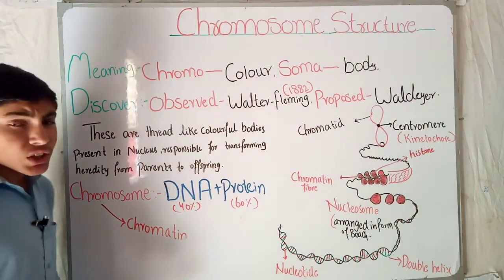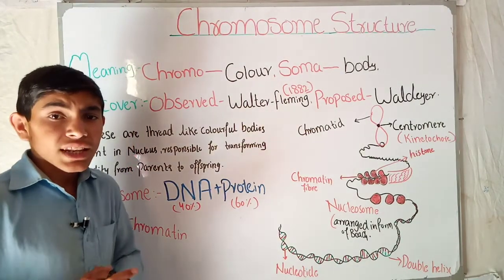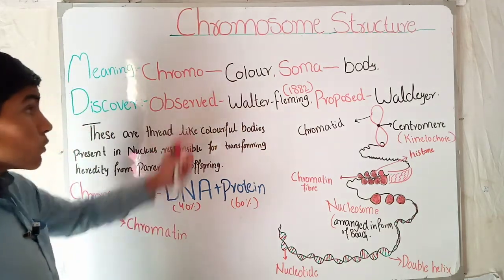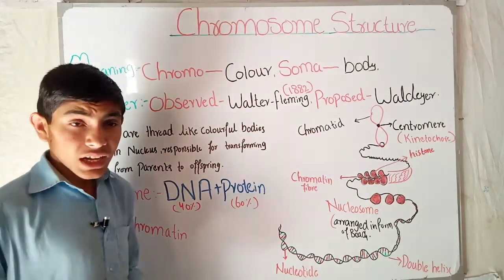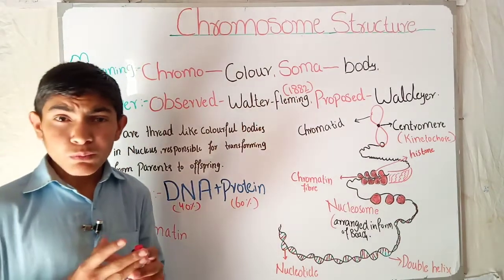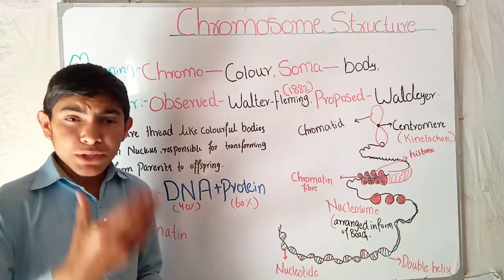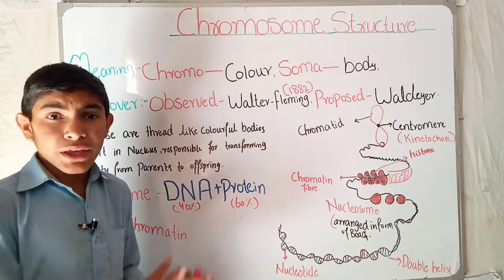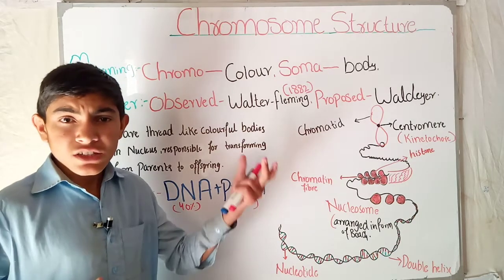If we talk about its meaning, chromosome is a Latin word which is made of two words. One is chromo, which means color, and soma, which means body. So we say that chromosome is any material which represents the color of the body. Like if someone is black, it is also controlled by its chromosome.